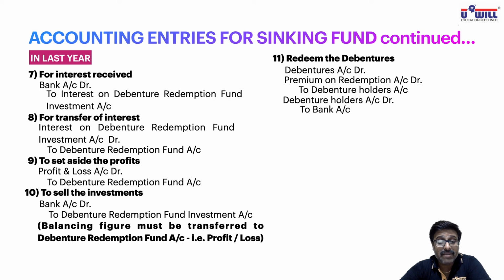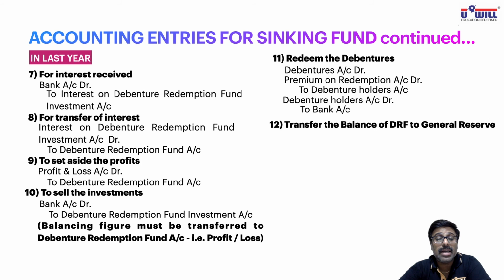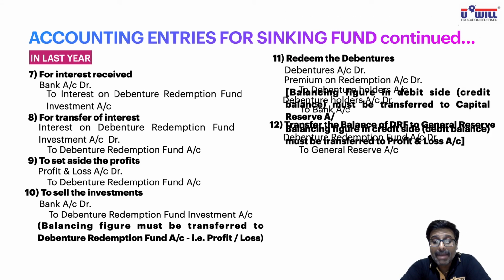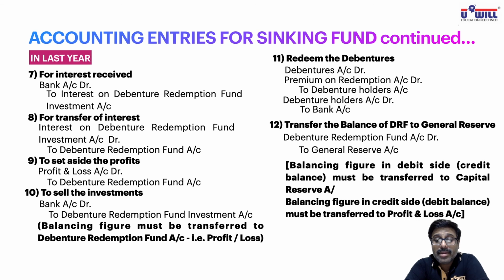And last step, what did we study? Balance of debenture redemption fund will be transferred to general reserve. So like we studied in last lecture, debenture redemption reserve to general reserve. Same way here, debenture redemption fund account debit to general reserve account. Now here again one more important point is there which you have to write as a note in bracket. That is the balancing figure in debit side. I am talking about debenture redemption fund account.